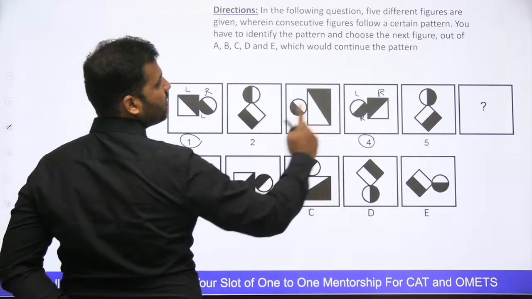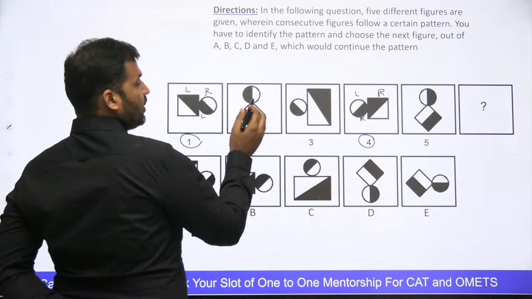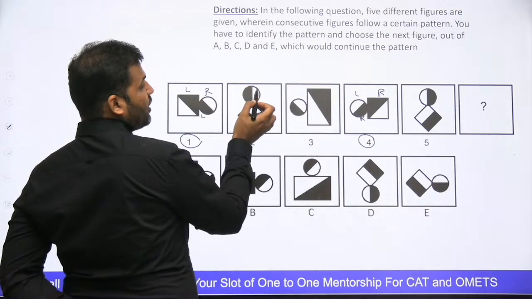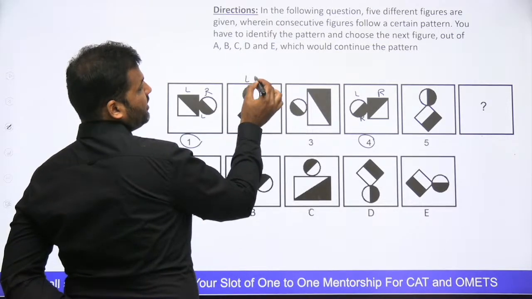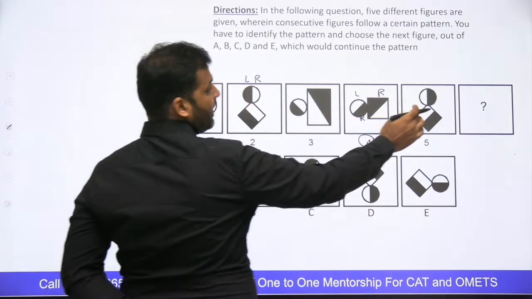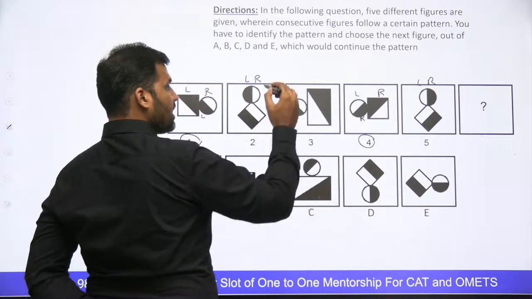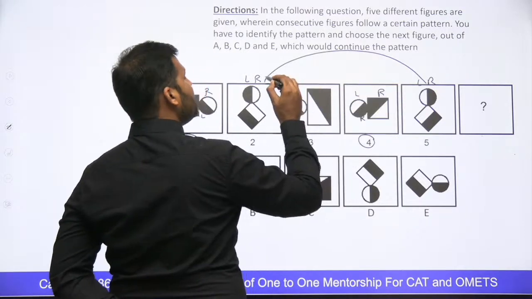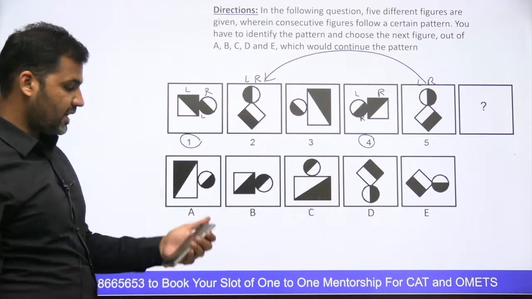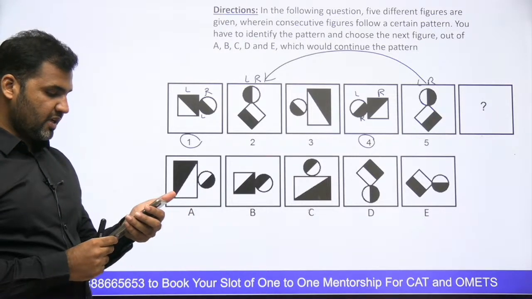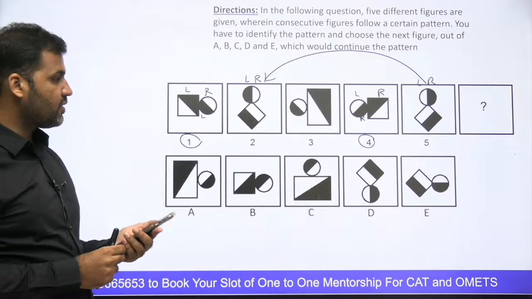If you look at picture number 2 and picture number 5, you see that here the filled part of the circle is on the left hand side and the empty part is on the right hand side. Here, this comes on the left and this comes on the right. Can I say picture number 5 is a mirror image of picture number 2? Can I say that? Are you guys with me?